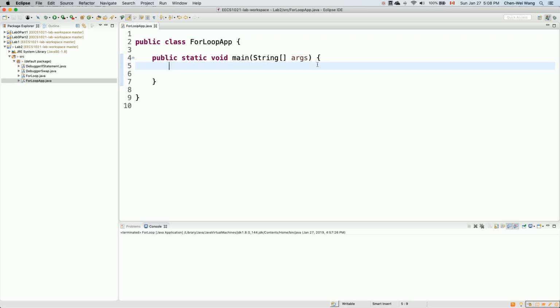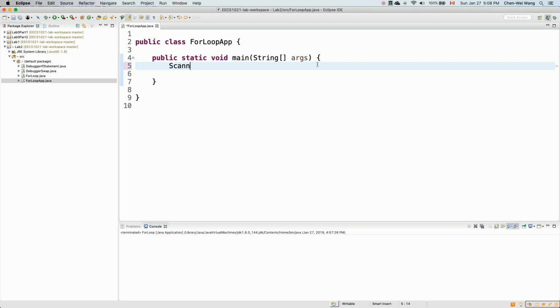Previously, let's say we want to prompt the user for 3 integers. You would say System.out.println, enter integer 1. System.out.println, enter integer 2. System.out.println, enter integer 3. You're going to repeat the same prompt messages 3 times. So now with the for loop, you don't have to do it anymore. That's why a for loop can really automate repetitive actions while you still achieve the same output. So now let's see exactly how you can do that.